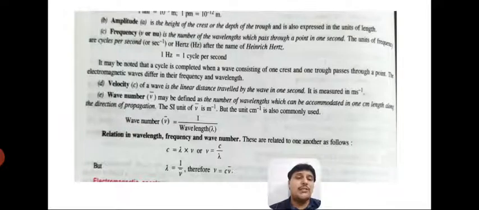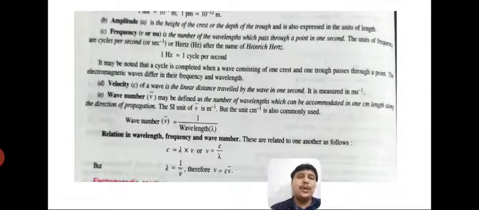Now students, see the relation between wavelength, frequency and wave number. Students, frequency is the number of waves in 1 second, and the distance of one wave is called wavelength. So suppose in 1 second 10 waves are formed, and in one wave 5 centimeter distance is covered. So what is the distance covered by the wave in 1 second? Total waves 10 and the distance of one wave is 5. So total is 10 into 5, 50, right?